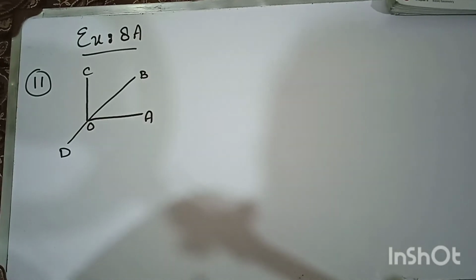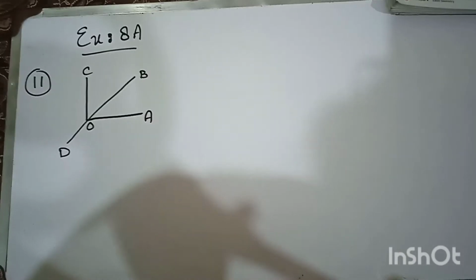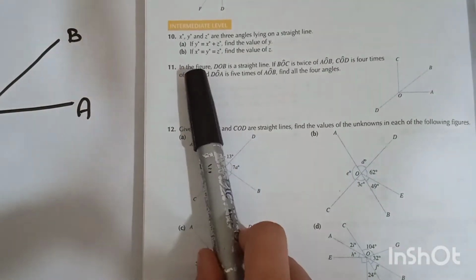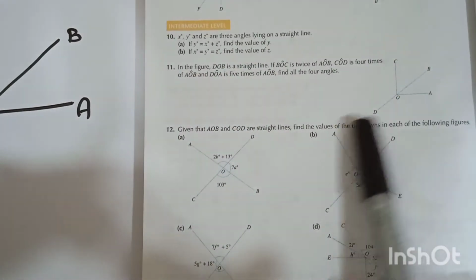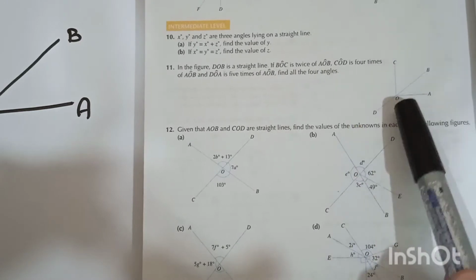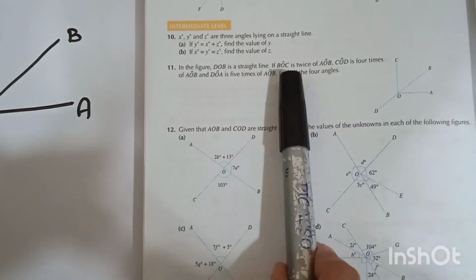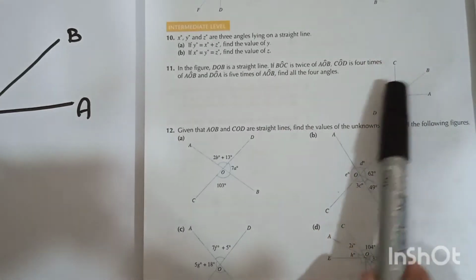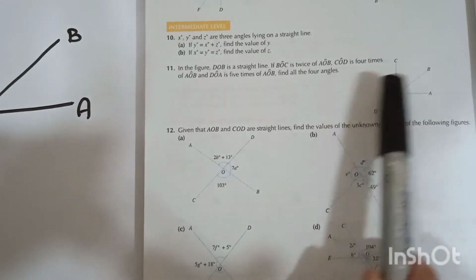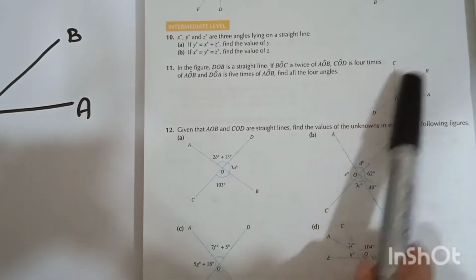So we have to understand what question number 11 is in the book first of all, and then we move towards the solution. In the figure, DOB is a straight line. You have to observe this figure. The straight line DOB is a straight line. BOC is twice of AOB, which means whatever the value of AOB, BOC is twice of that.